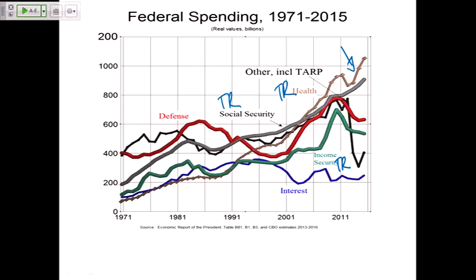So transportation, international affairs, space exploration, agriculture, community development, TARP, so the aid that it spiked and then it came back down. All of that's included in the other. Most of the other is government spending. The defense is government spending. These other things are transfer payments.